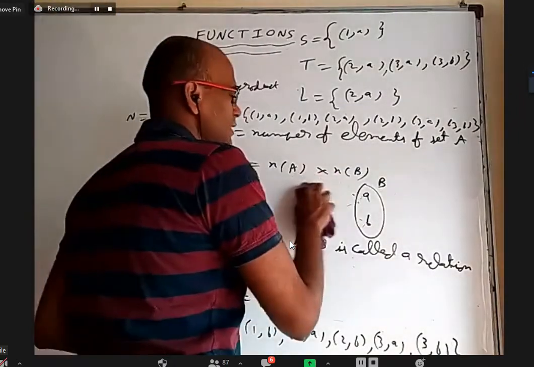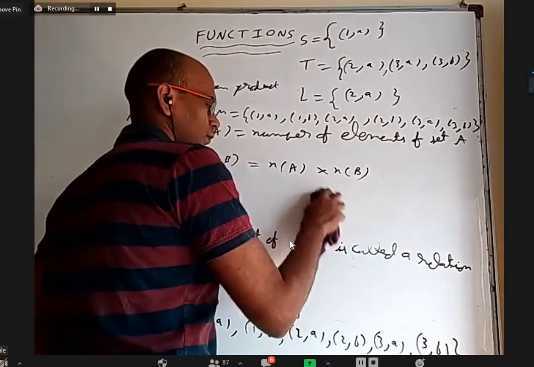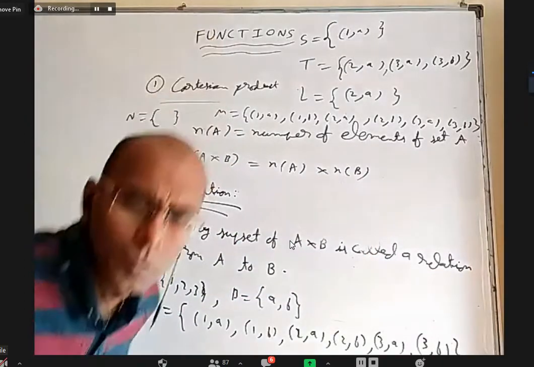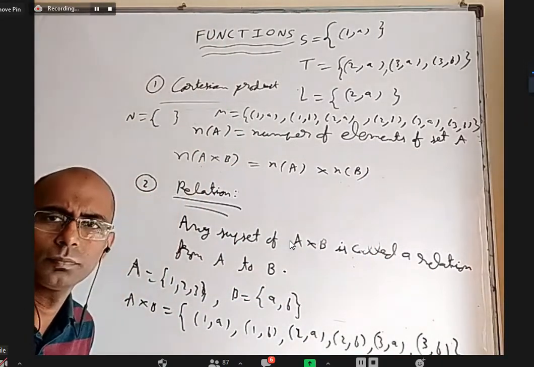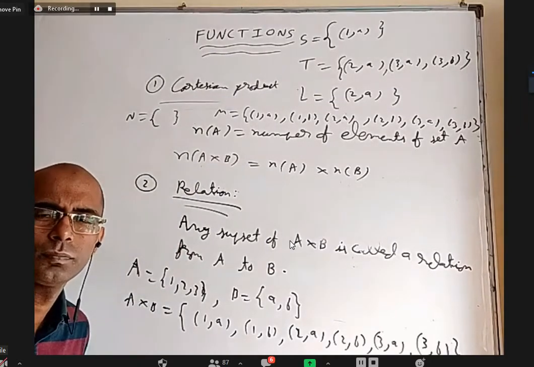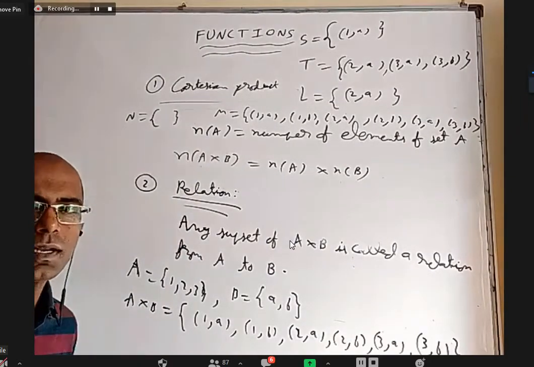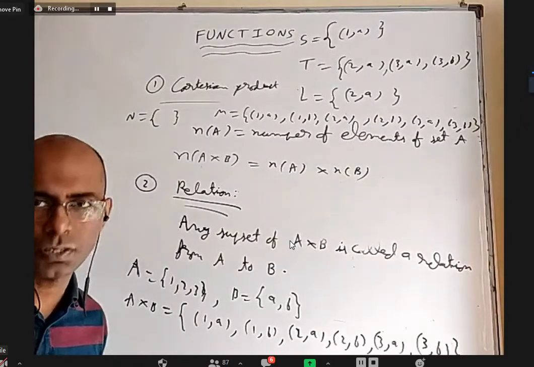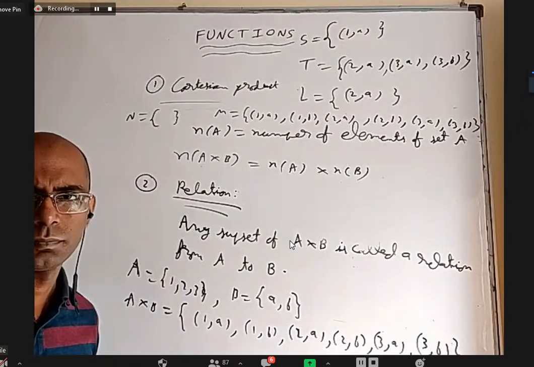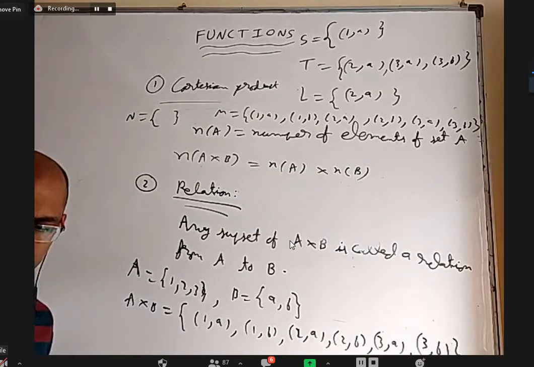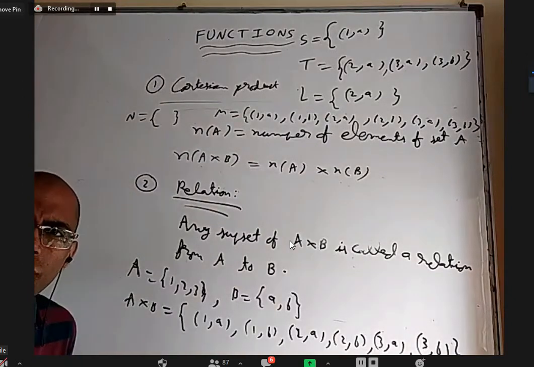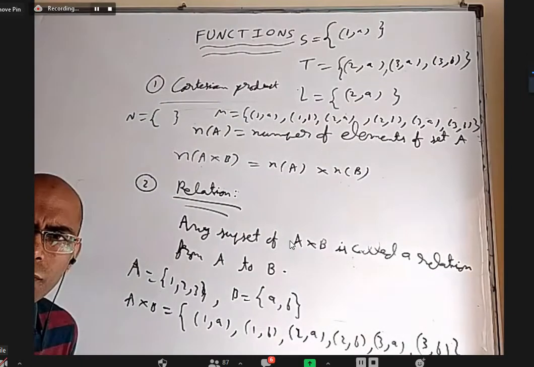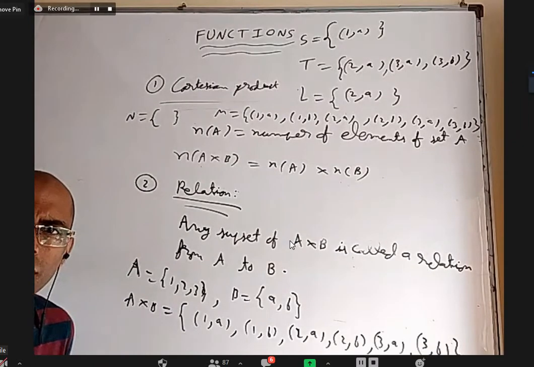Sir, normally they'll give the set of A, they'll give the set of B and they'll tell to write some relations. Or they'll give some set and ask whether it is a relation or not. So whenever they give a relation, we should directly find out A cross B and then take some subsets and see if they are matching or not.